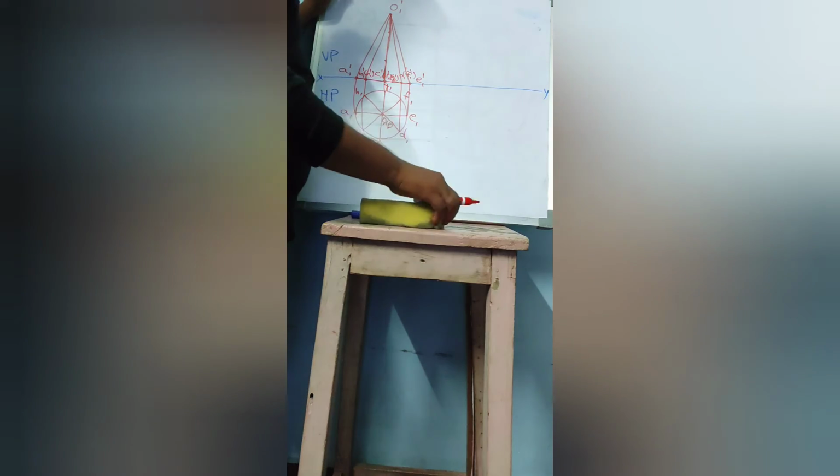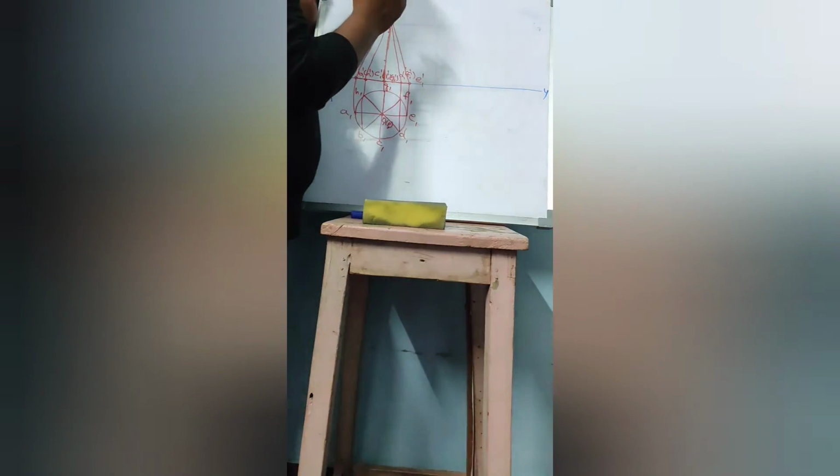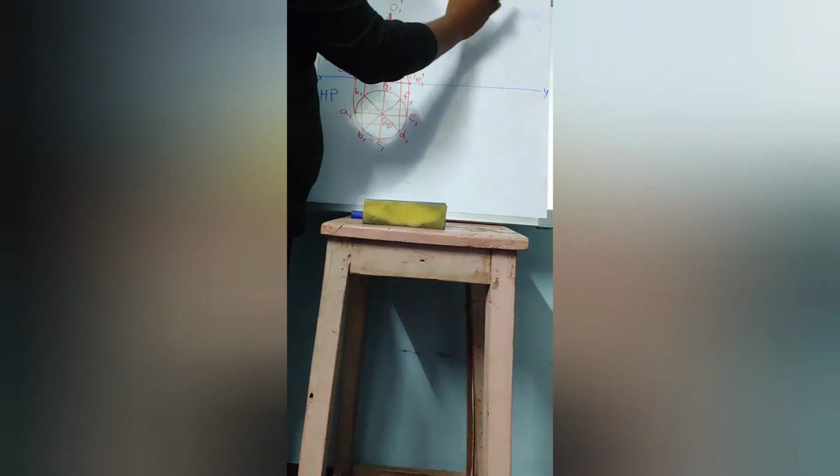Now, we know that horizontal plane inclination is always seen in which view? From the front view. That means on which plane? On the vertical plane. Now at first let us tilt this one. You can tilt it like this or like this, as you wish.